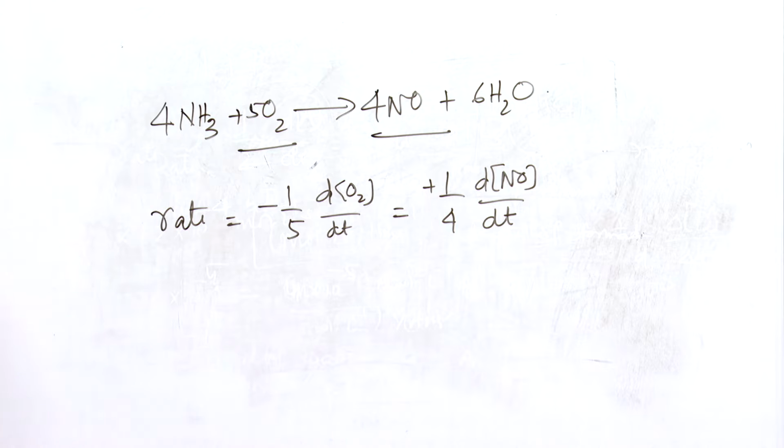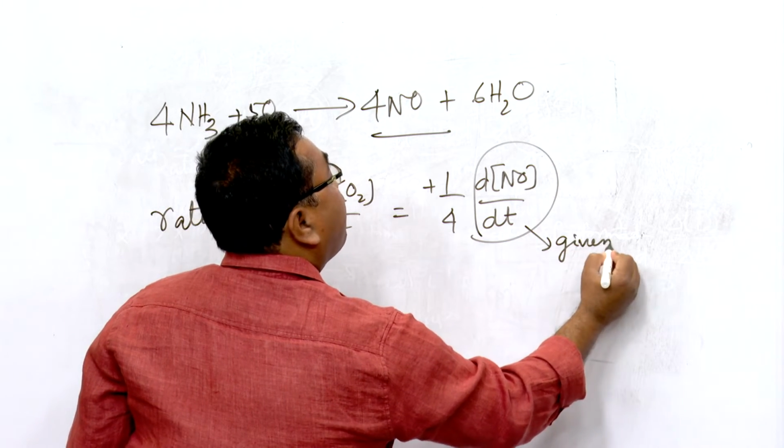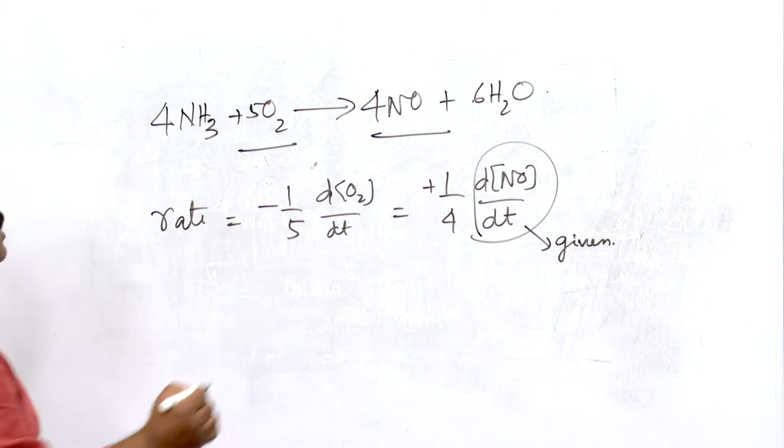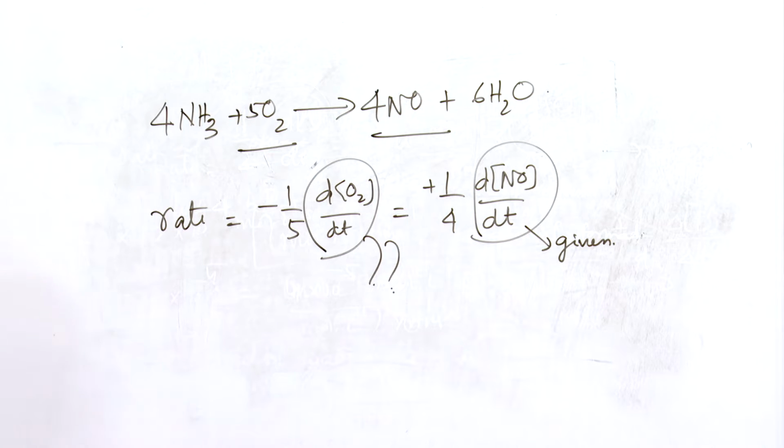So, you see the rate of formation of nitric oxide is given, and it is asked to find this. We have to find out this, very simple now.